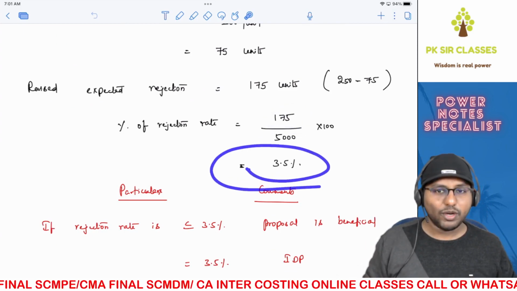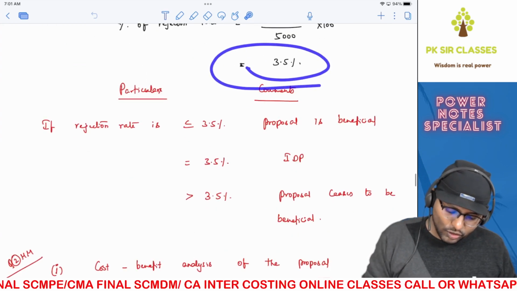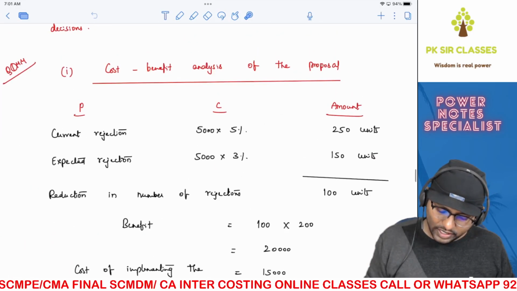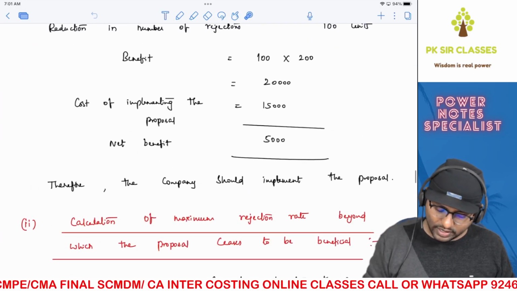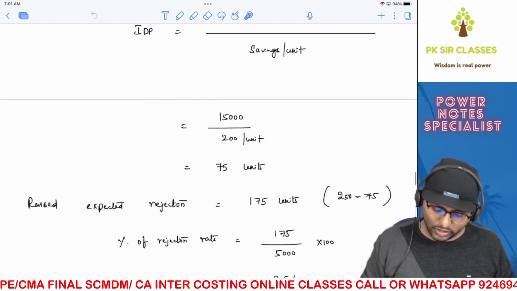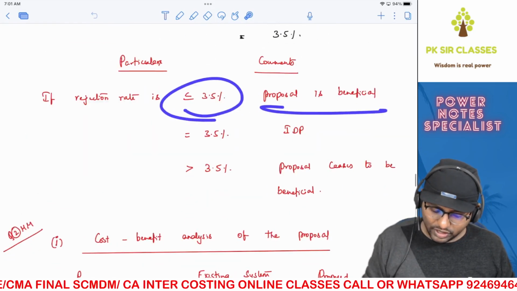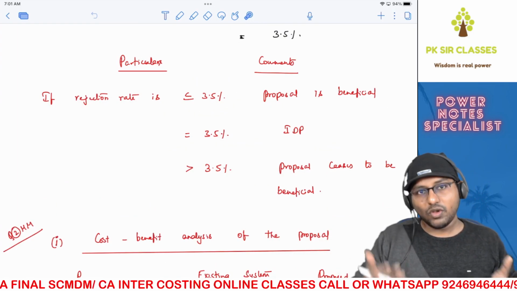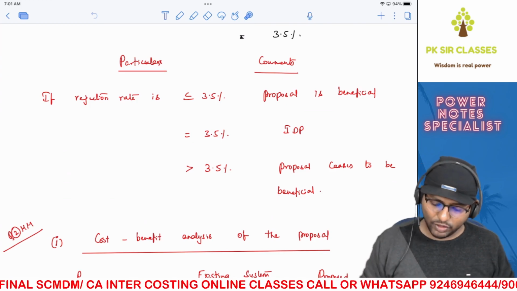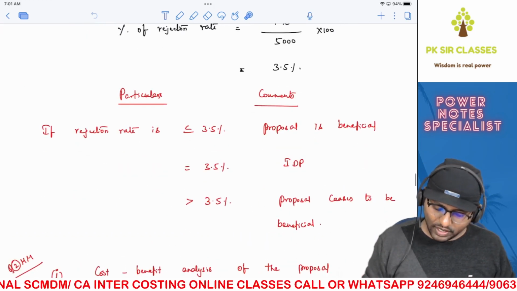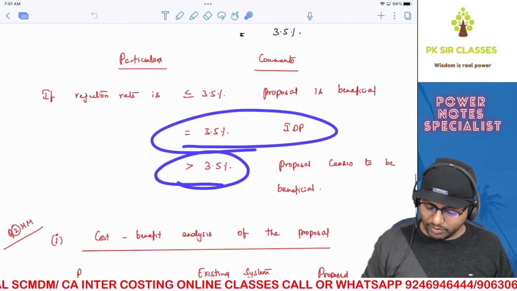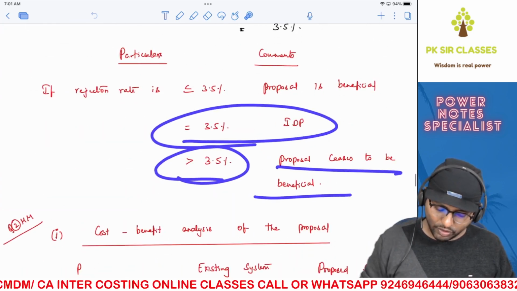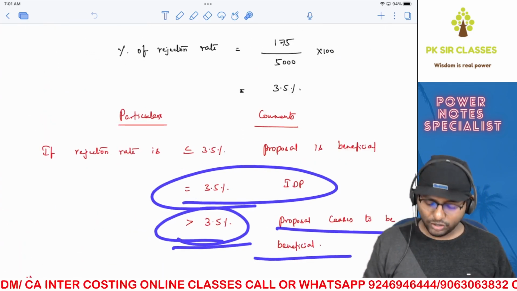This is your indifference point. Pretty simple, right? Now, if the rejection rate is less than or equal to 3.5%, the proposal is beneficial. That's why initially our rejection rate was 3%. Therefore, we said the proposal is beneficial. So go for the proposal. So less than 3.5%, it is beneficial. Equal to 3.5%, either this way or that way, you can implement the proposal or you need not implement the proposal. Both will be the same for you because in both cases your net benefit will be 0, right? That is the indifference point. Greater than 3.5%, the proposal ceases to be beneficial. That's what he has asked. Maximum rejection rate means 3.5% should be your answer. You got this? Chalo, done.